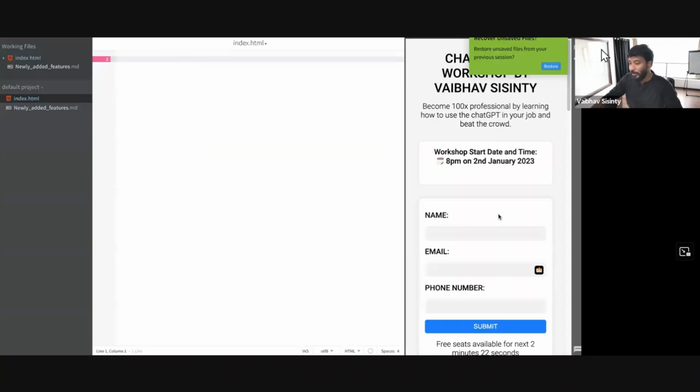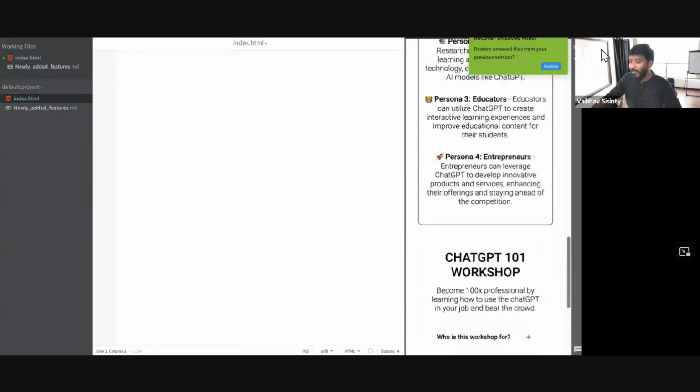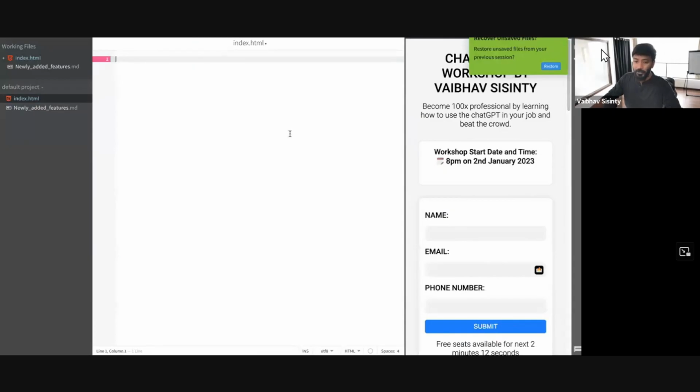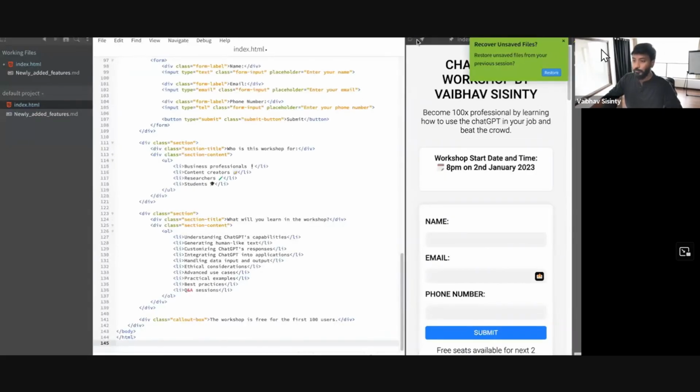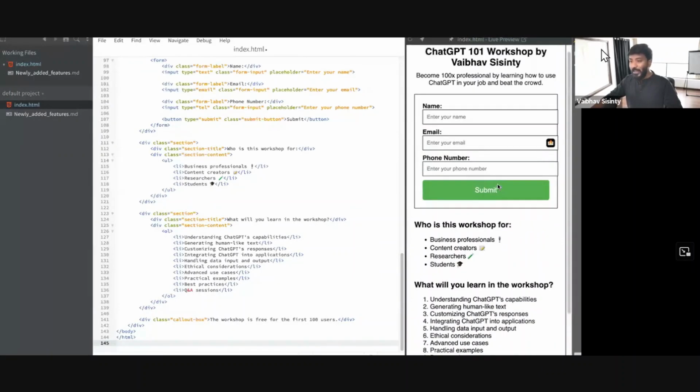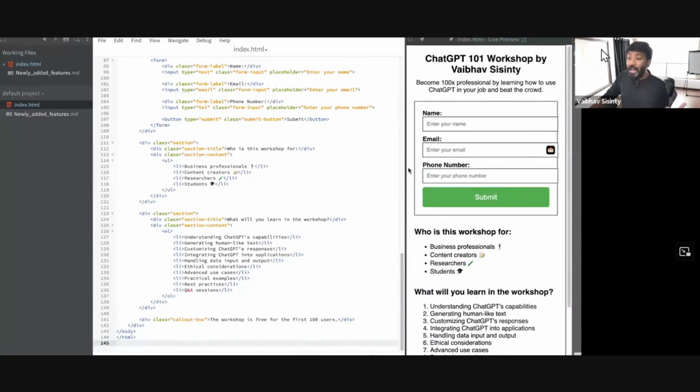I already tried this, and this is the landing page that ChatGPT created, FYI. This is the landing page that ChatGPT created in one go. Obviously, I've done some refining here. Let's see what it created this time. Click on the refresh button, and this is what it has come up with. A very, very neat-looking thing as code, by just me asking a simple line of text saying, come up with a website code for a website like this.